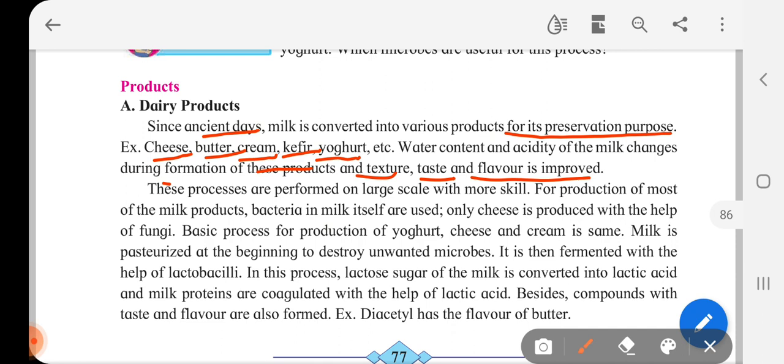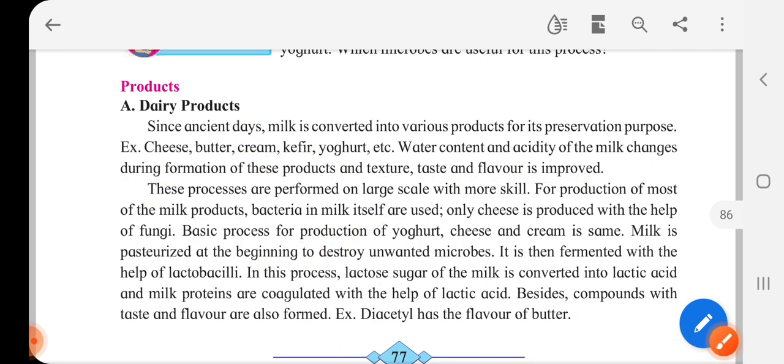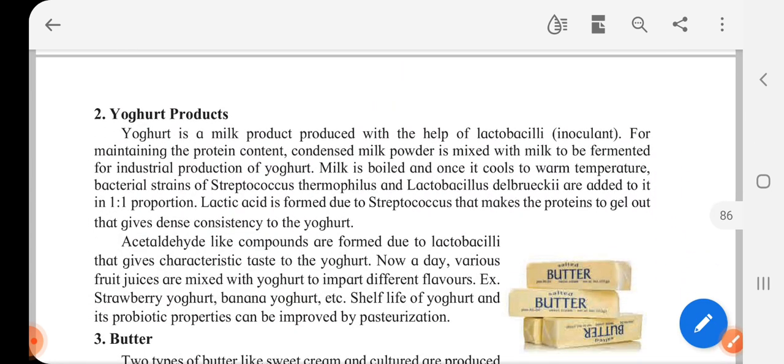So this process of butter has been removed from the syllabus for this year. So dairy products like cheese, butter, cream, kefir, all these which are produced since ancient time, the water content and acidity of milk changes during this product, and that changes the taste. So in order to maintain their taste, microbiology has a great application.